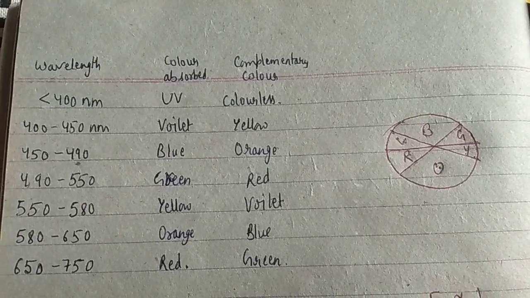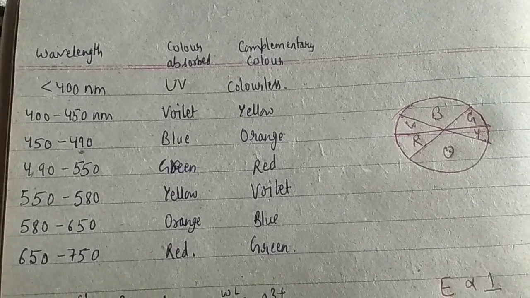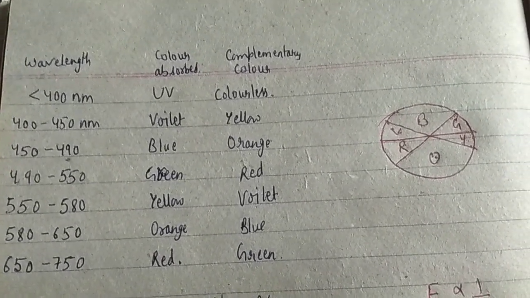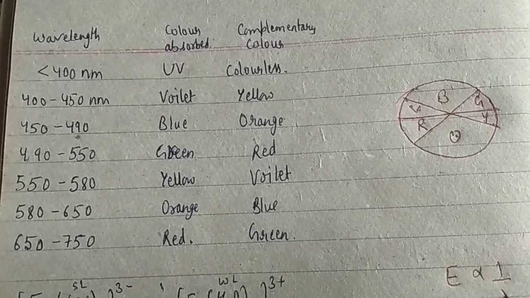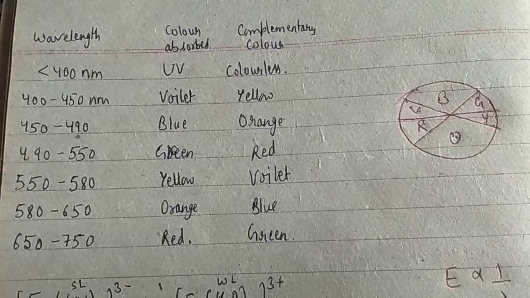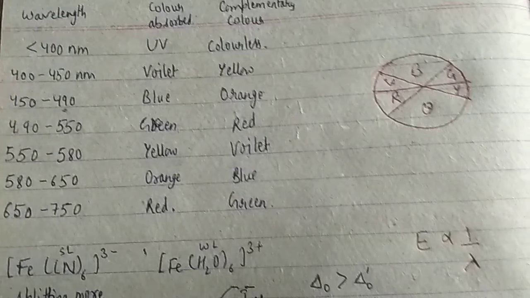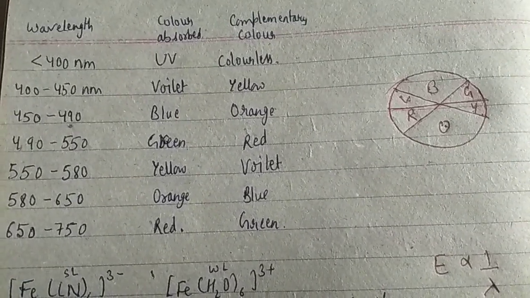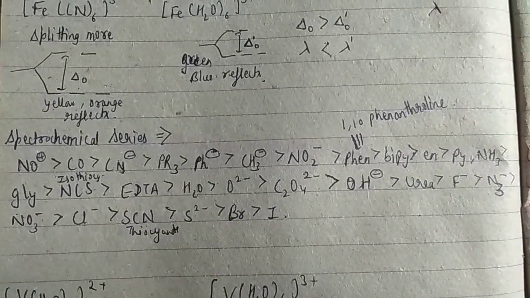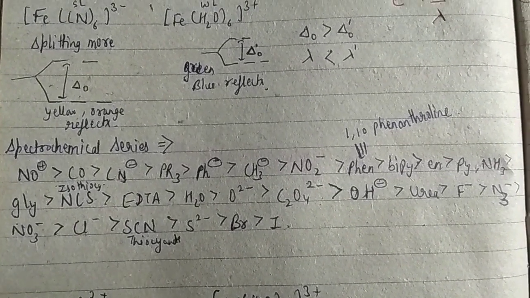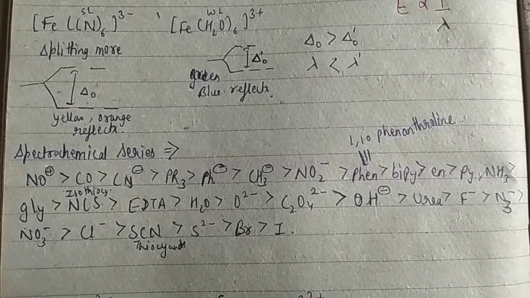For color, absorption, the lambda value and the delta O value, you should remember this color wheel, where you know the complementary color and the color absorption. You should know that red has the highest wavelength. Energy is inversely proportional to wavelength, and you just have to compare. You should also know about the spectrochemical series, because if you know which one is a strong field ligand and which one is a weak field ligand, thereby you can also reach the answer quickly. Thank you.